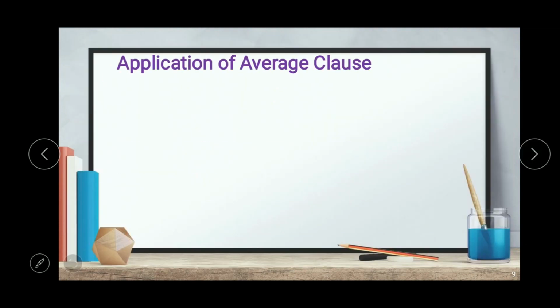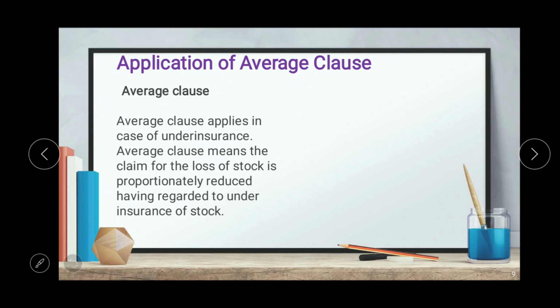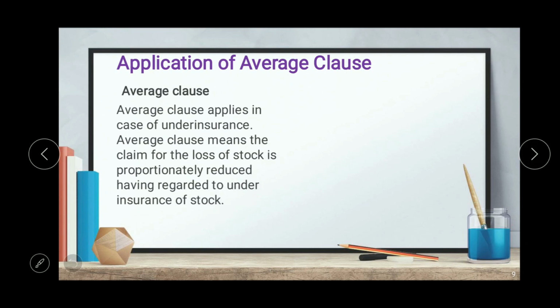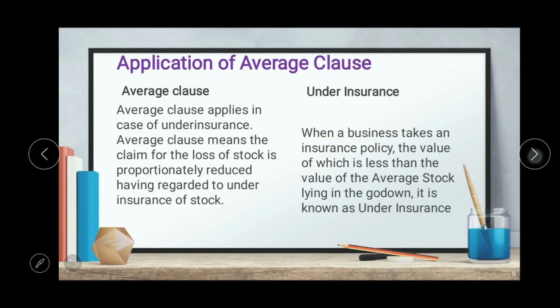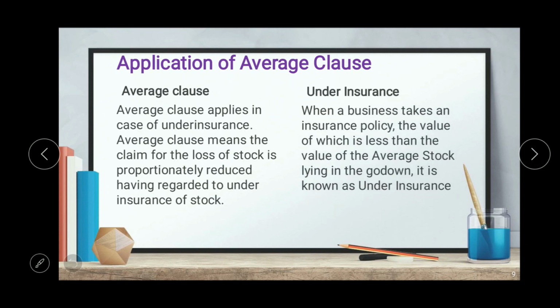So application of average clause means average clause applies in case of under insurance. So what is under insurance? It is a very simple concept. When a business takes an insurance policy, the value of which is less than the value of the average stock lying in the godown or with the business, it is known as under insurance.